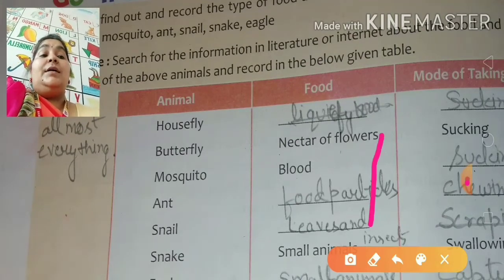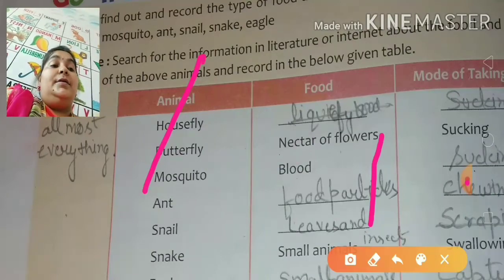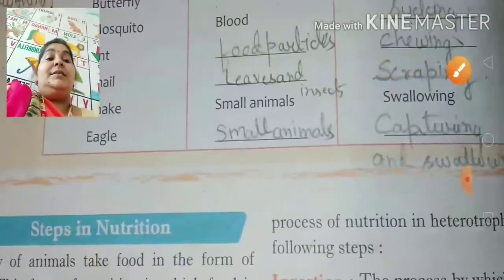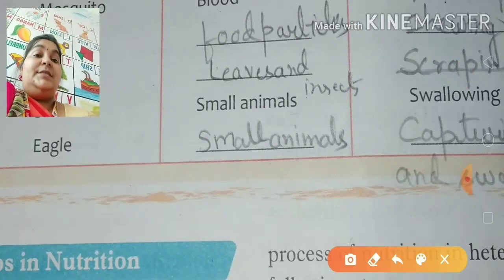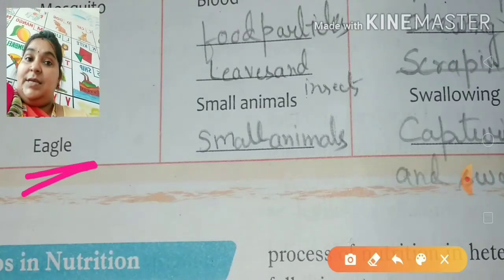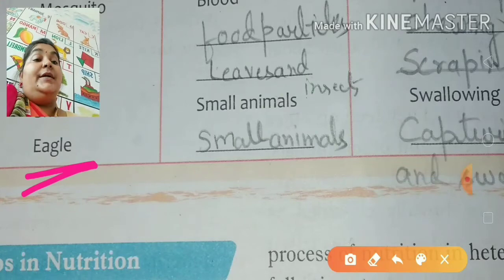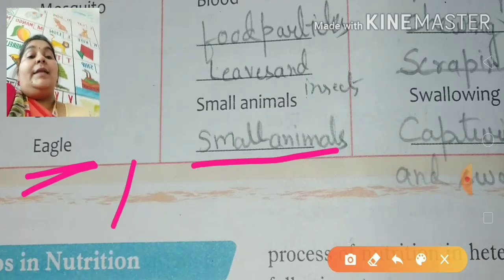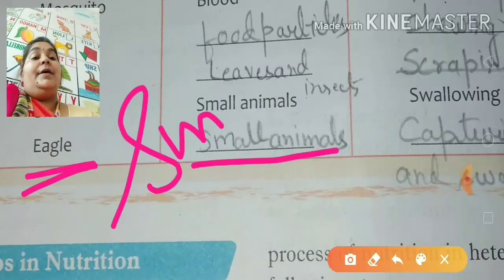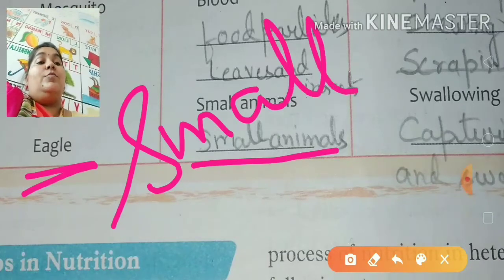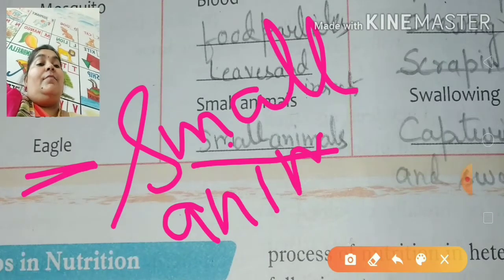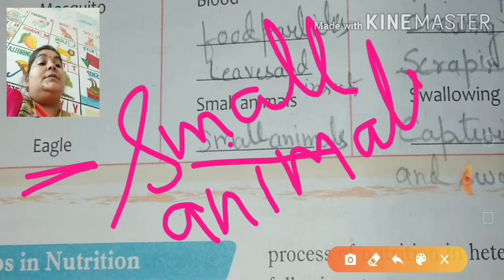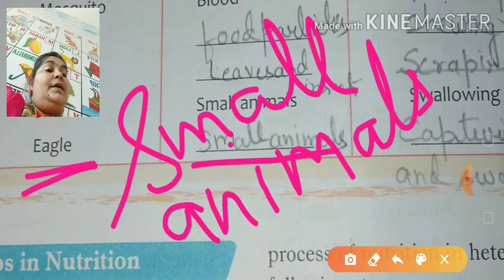Now the last is eagle. What does the eagle want to have? What food does the eagle take? It's small animals, S-M-A-L-L, small animals, A-N-I-M-A-L-S, small animals. There we see.